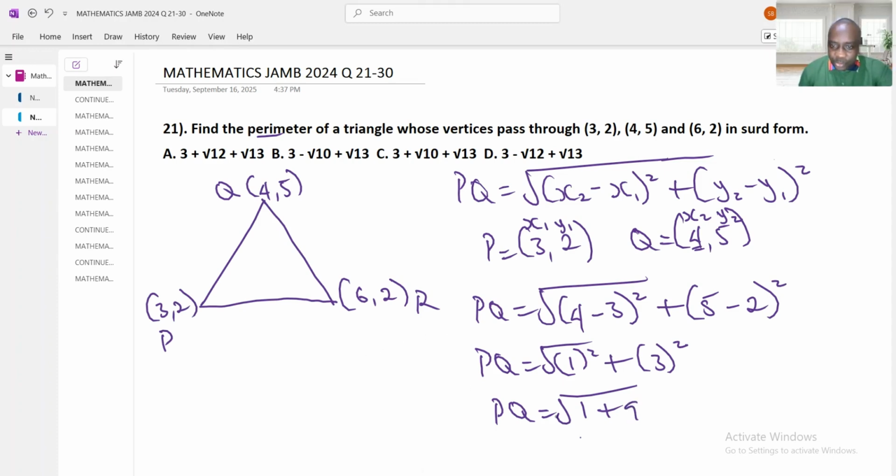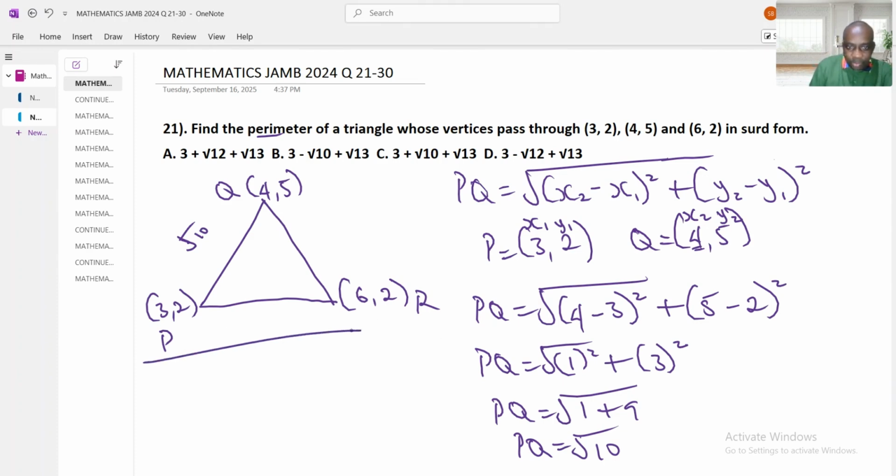So PQ equals square root of 1 plus 9. Therefore PQ is square root of 10. It means this side is square root of 10.